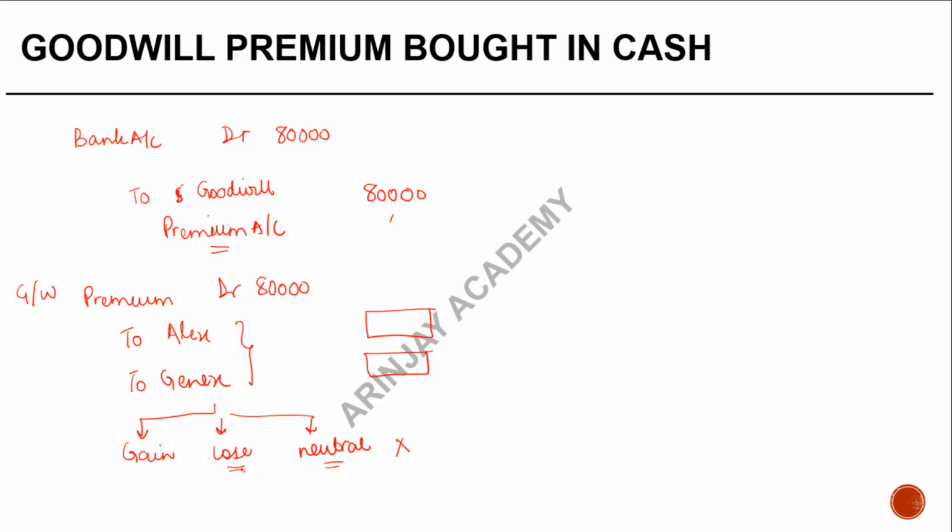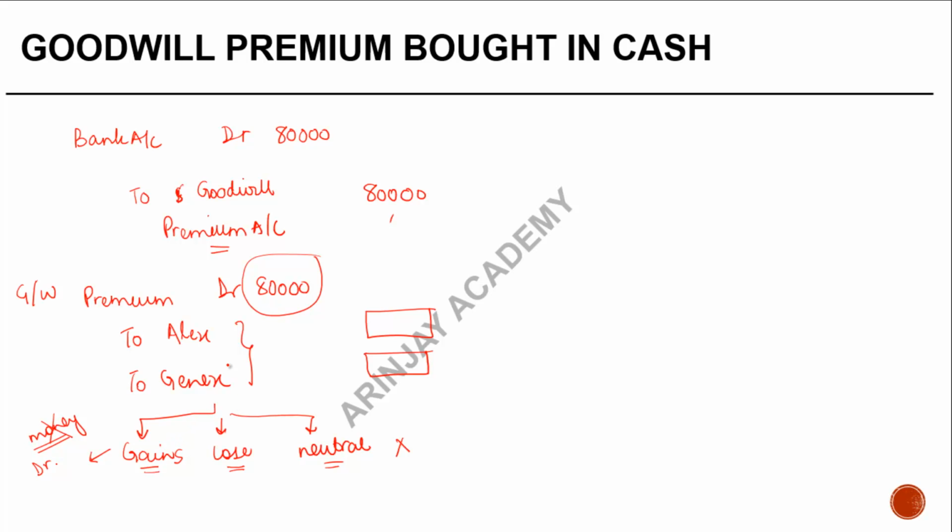If he has lost or sacrificed, he will get his share in the goodwill to the extent that he has lost. If he gains, which also could be an example in some cases, which we will see during the course of our curriculum, then even he needs to bring in money. But many a time what happens is, instead of bringing in the money, we just debit his capital account.